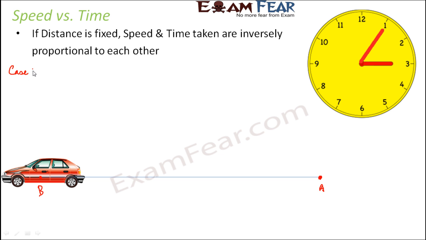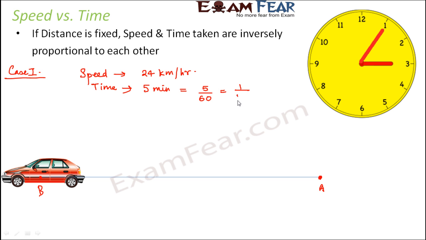In case 1, let us assume that the speed of the car is 24 kilometers per hour, and the time taken by the car to travel this distance AB is 5 minutes. So 5 minutes is 5 by 60 hours, that is 1 by 12 hours.